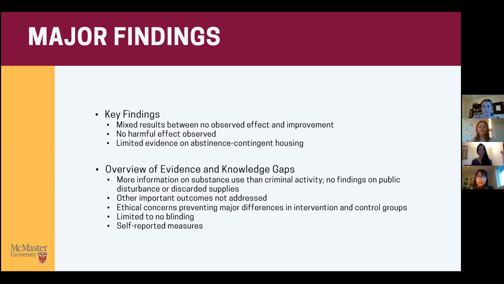Furthermore, the methods used for many of the studies included limited to no blinding, so participants and people evaluating their outcomes often knew exactly which group they were allocated to and what treatments they were receiving. And many of our studies included self-reported measures, which could lead to bias in the results, especially if participants are underreporting how much substance abuse they feel that they have engaged in.